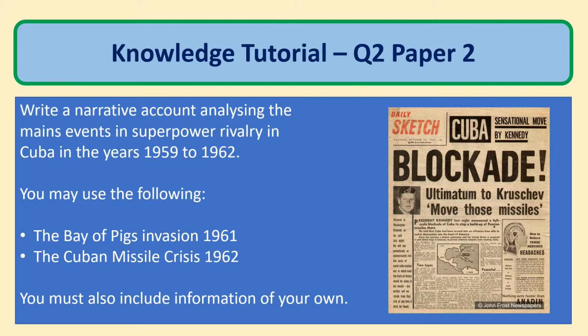So I've mocked up a possible GCSE style question, and it is: write a narrative account analysing the main events in the superpower rivalry in Cuba in the years 1959 to 1962. And it says you may use the following: the Bay of Pigs invasion of 1961 and the Cuban Missile Crisis 1962. You must also include information of your own. So let's have a look and see how we could go about answering this and developing our ideas.